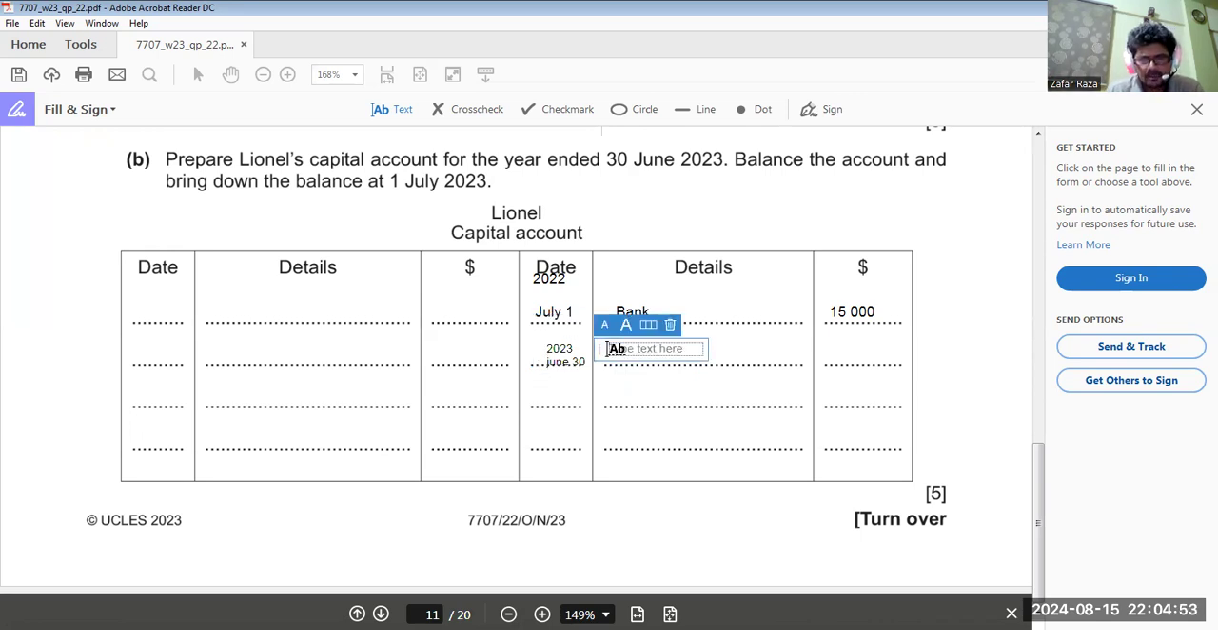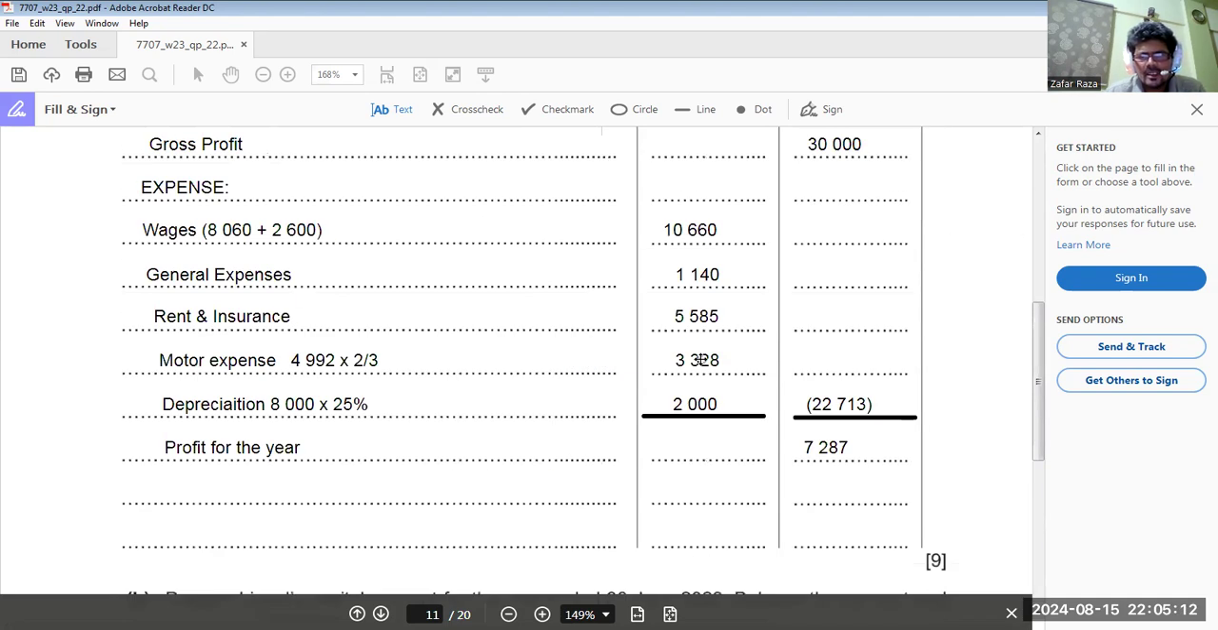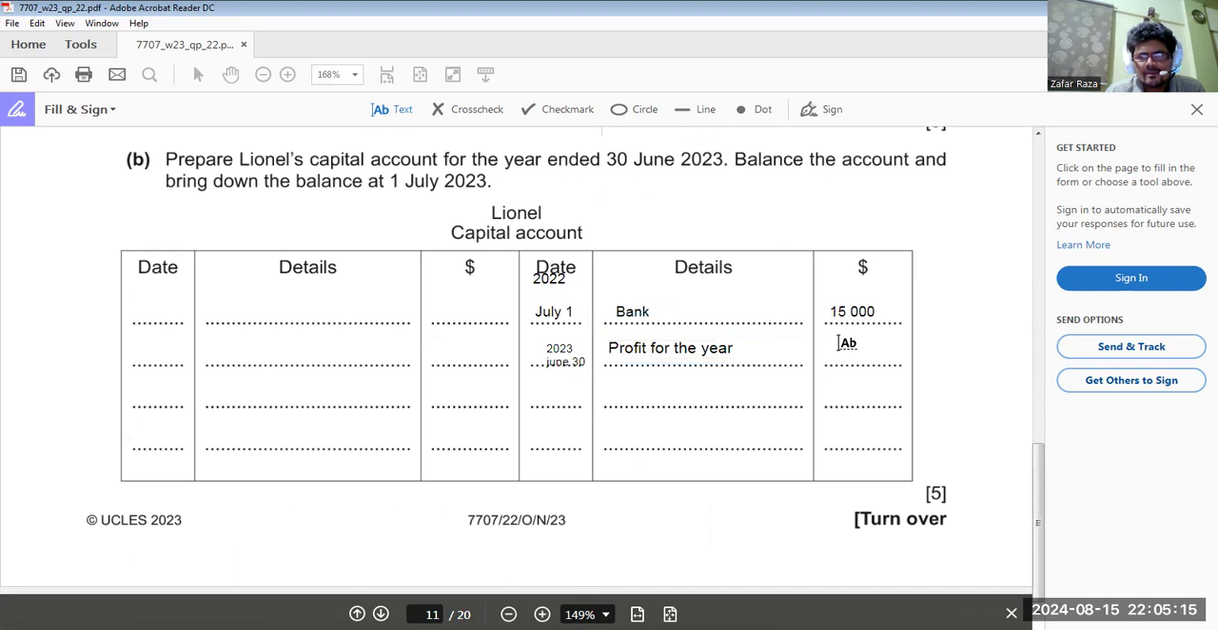Here again, the profit for the year will be credited. Profit for the year. That would be how much? 7,287. Okay. Now, 2023, June 30. We have drawings.